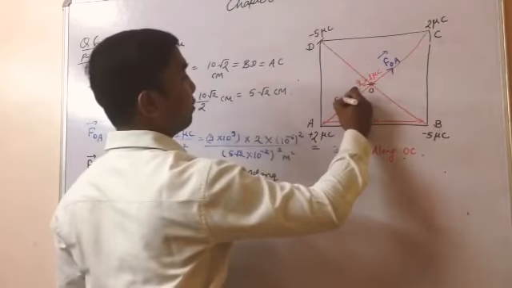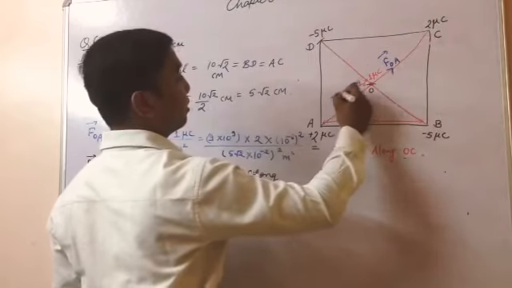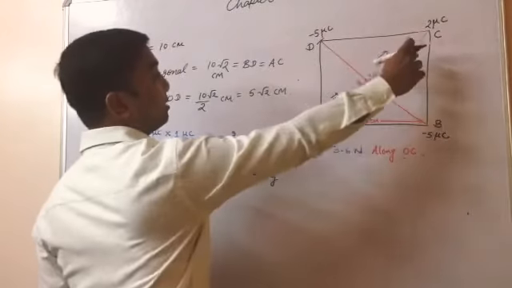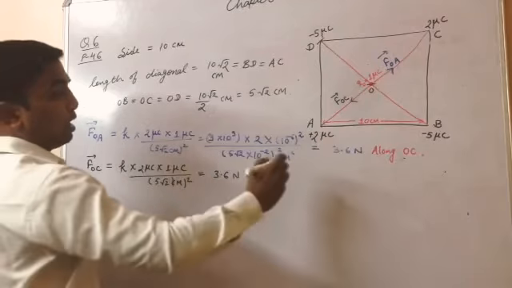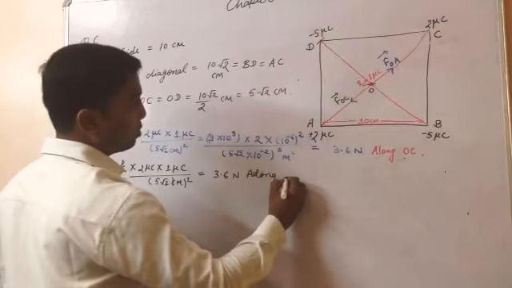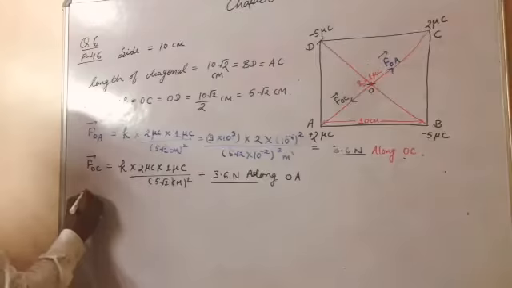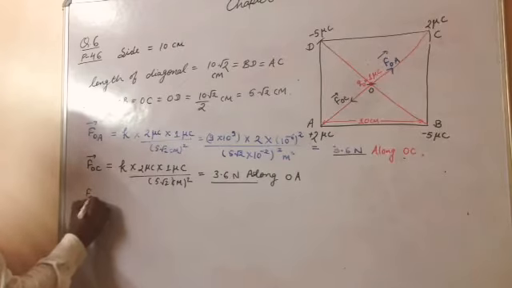What is this? FOC, the force acting on O by C. And what's the direction? Towards OA. Yes, along OA. Let's come to the force acting on O by B.